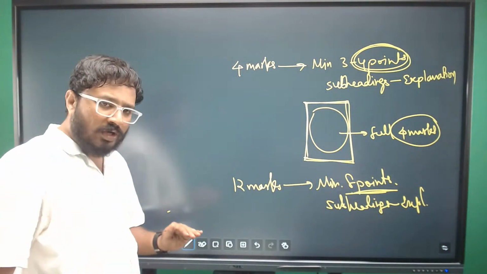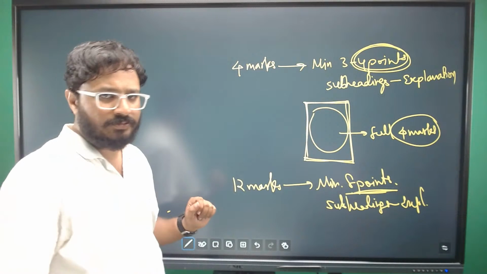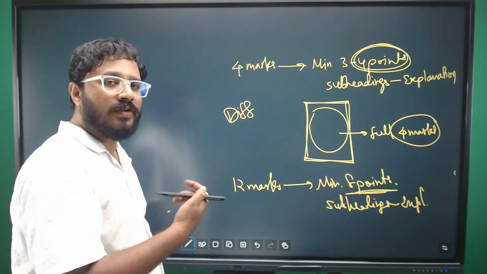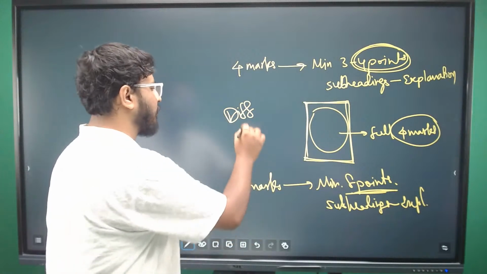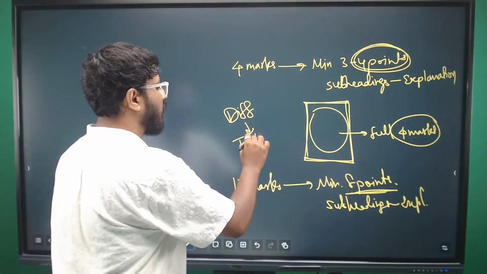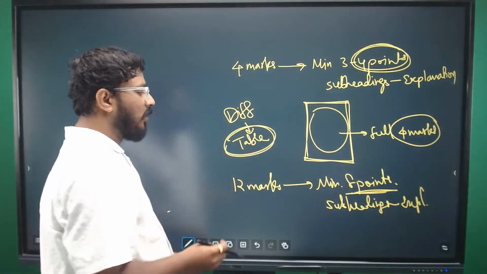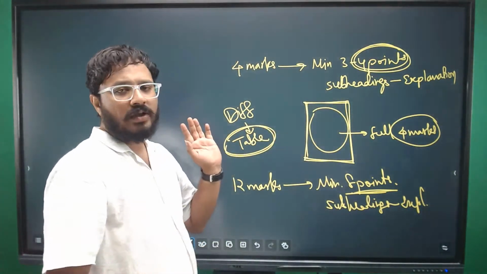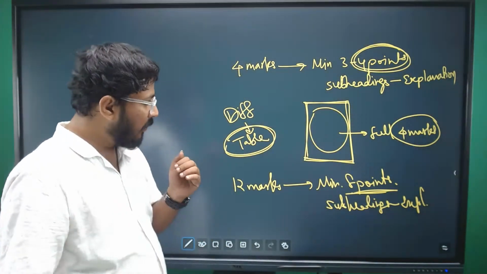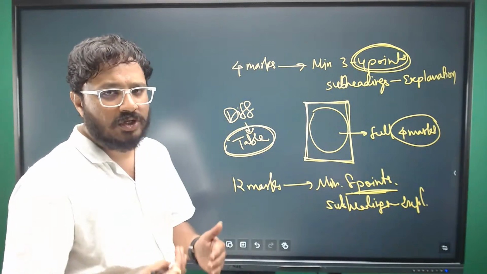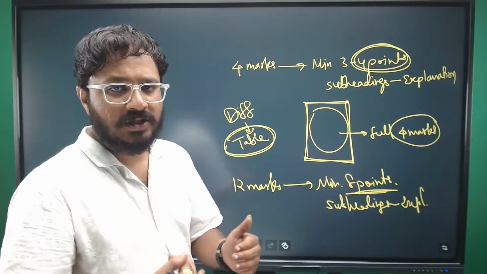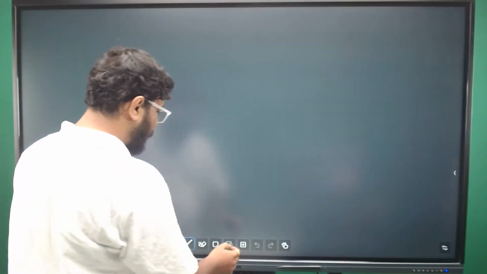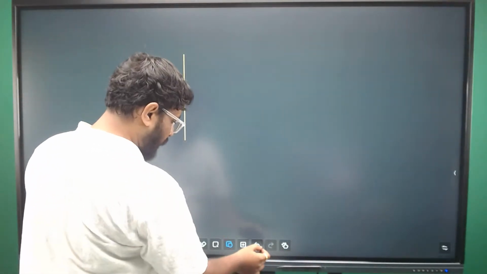And if there is any question, short or long, asking you to differentiate or write the differences, always prepare a table. This is the expected way of presenting your answer to differentiate questions. For example, you have a question like funds flow statement versus cash flow statement. You need to prepare a table like this.